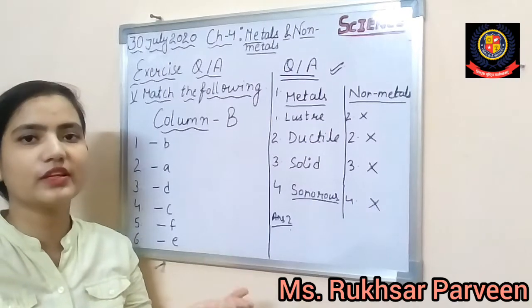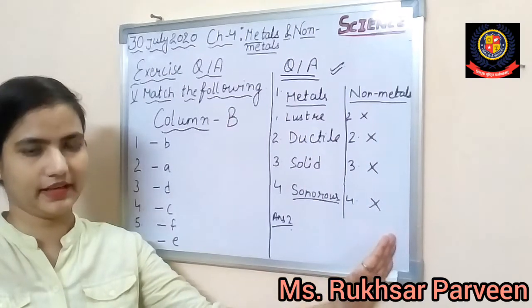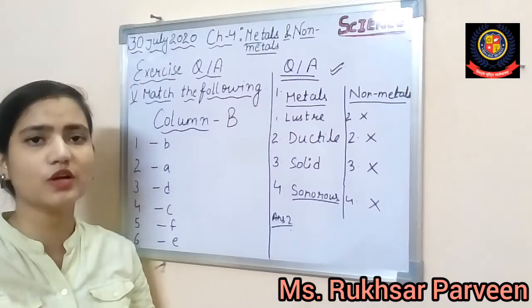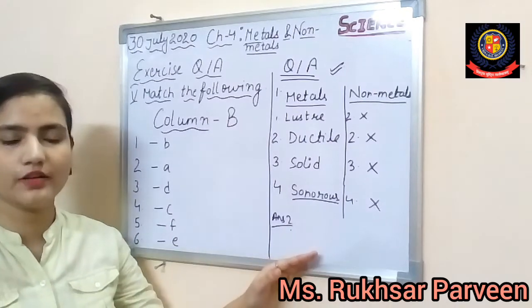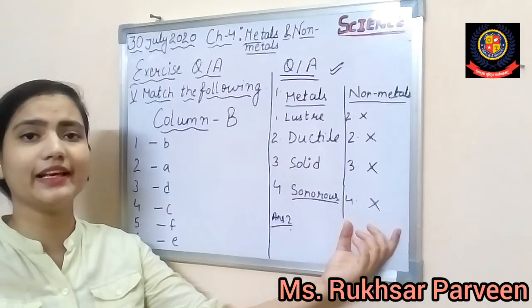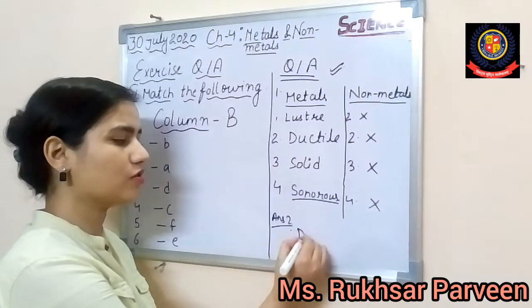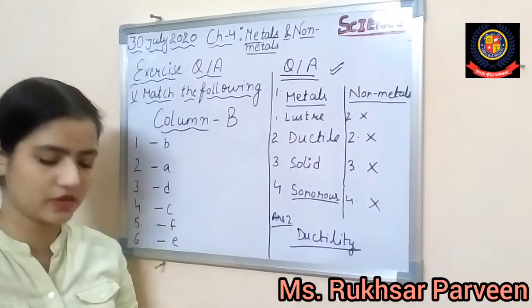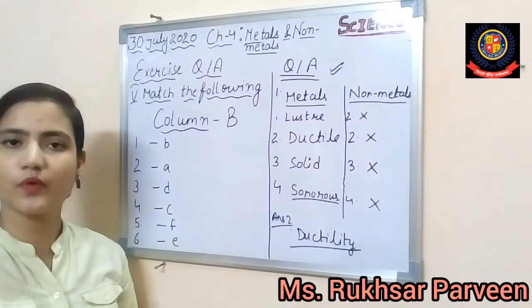So we cannot prepare wires from stone and wood because they come under the non-metal category, and we all know about the non-metal property that generally they do not show the ductility property. So we can write here that wood and stones are basically non-metals and they do not show any ductility property. So definitely they are not ductile materials, so they cannot be drawn into wires. Alright students, shall we proceed toward question number 3?